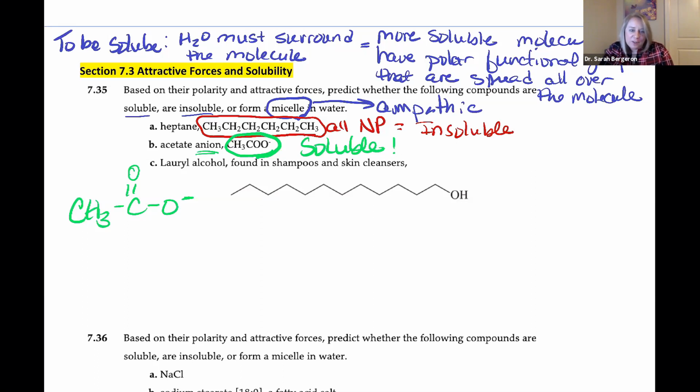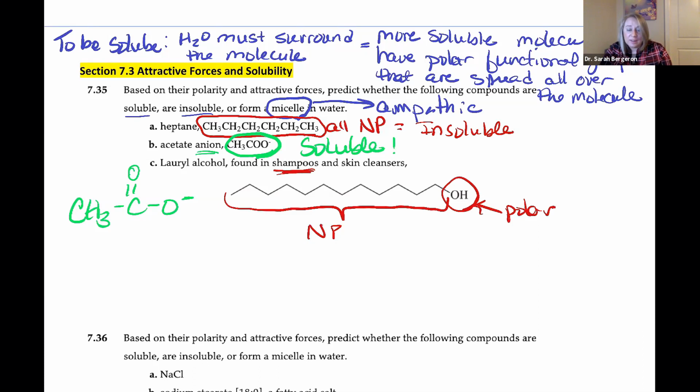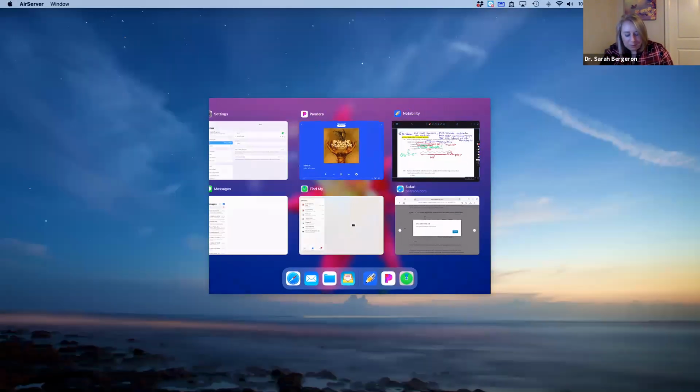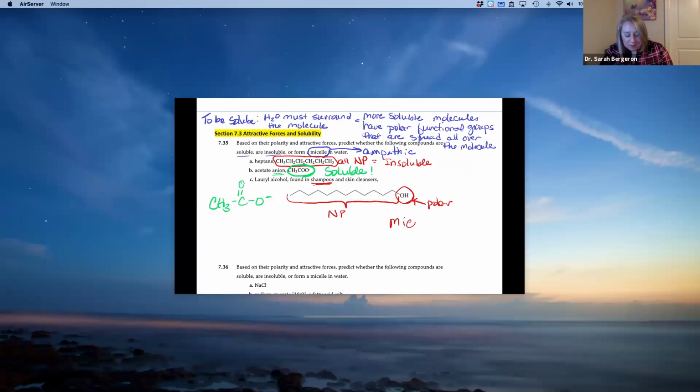All right, so lauryl alcohol found in shampoos and skin cleansers. Shampoo, you should be thinking soap, right? And so what we have here, look at this huge group. That is all non-polar. That's all a hydrocarbon. But what about the very end? This very end is polar. So this is an example of an amphipathic molecule because it's got part polar, part non-polar. So this would form a micelle.